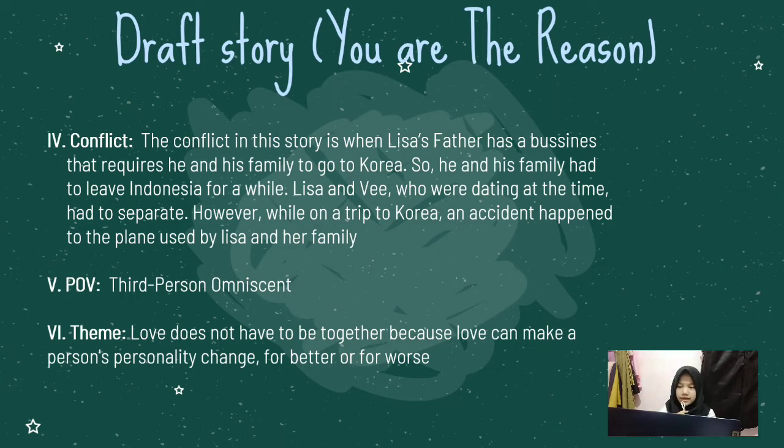The fifth element is point of view. The point of view used in our story is third-person omniscient, because the author doesn't focus on just one character like Lisa's feeling, but the author also tells how V feels. The proof for V is in the sentence. He even had more moments with Lisa, which made him even more unable to hold back his feelings. The proof for Lisa is in the sentence. Lisa, who was waiting for this moment, immediately felt happy because she had liked V for a long time since they first met.